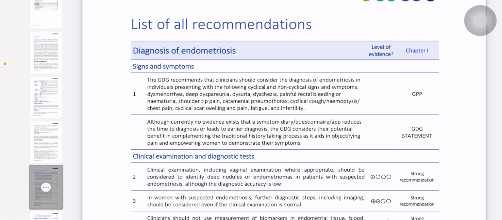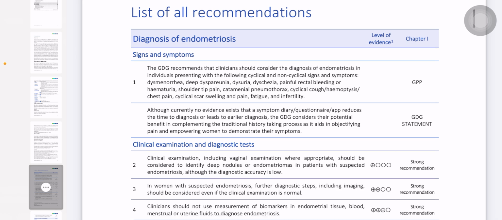So the signs and symptoms are dysmenorrhea, dyspareunia, dysuria, dyschezia, painful rectal bleeding when it involves the bowel, hematuria when it involves the bladder, shoulder tip pain, catamenial pneumothorax when it involves the chest, cyclical cough, hemoptysis, chest pain, cyclical scar swelling and pain, fatigue and infertility. Okay, so these are the history points. So a patient will present with deep dysmenorrhea, dysuria, painful rectal bleeding, hematuria, shoulder tip pain.